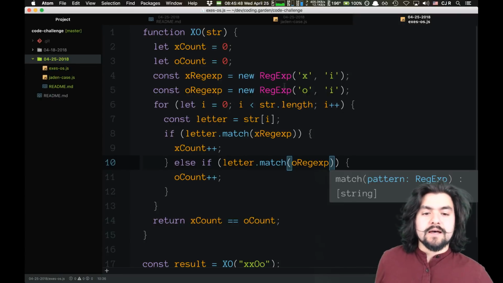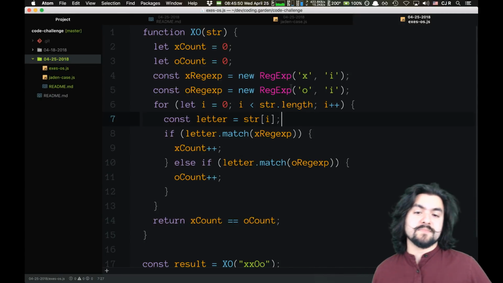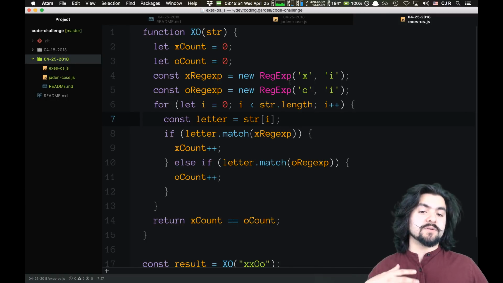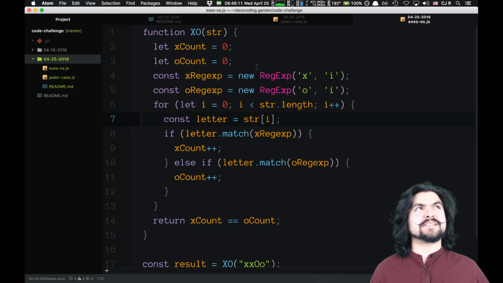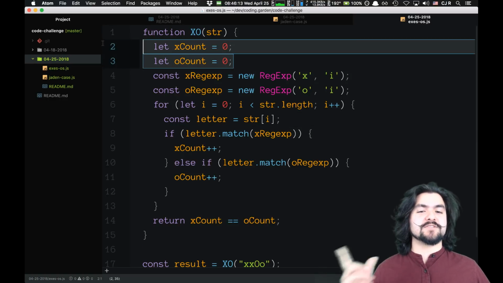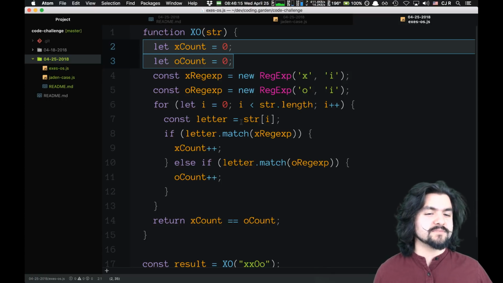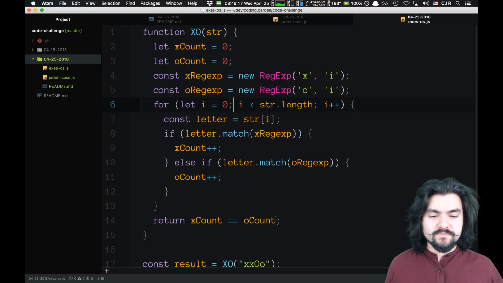Cool. I guess another way to do this might be with a reduce. So we're essentially going to reduce this string down to a Boolean. We're going to keep track of the x and o count inside of the reduce, and then ultimately just return a single value from the reduce. I'm trying to think if we can do it in a single reduce, or will the reduce go down to the counts, and then we just return if those are equal. I think we might do that.